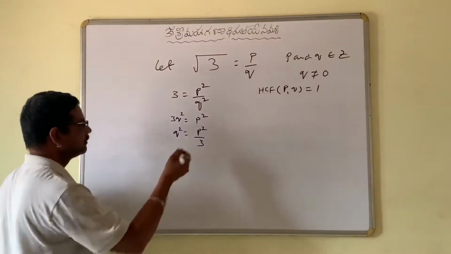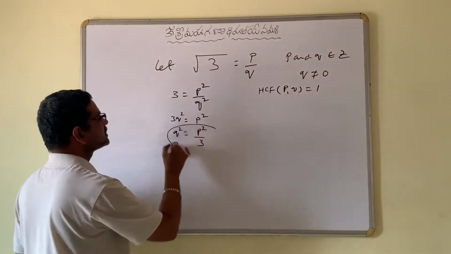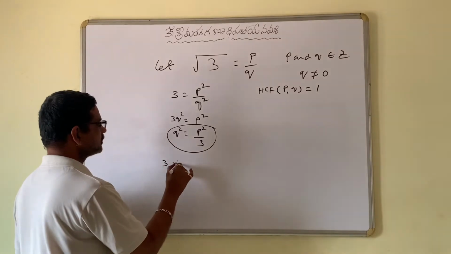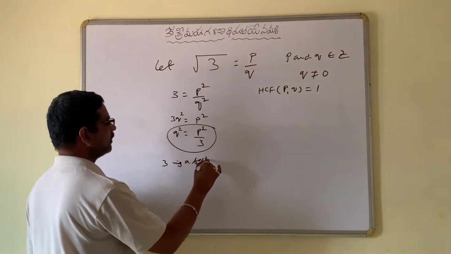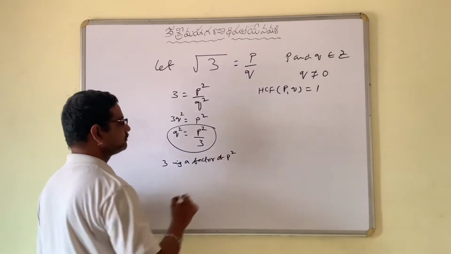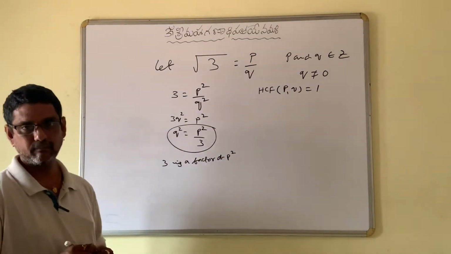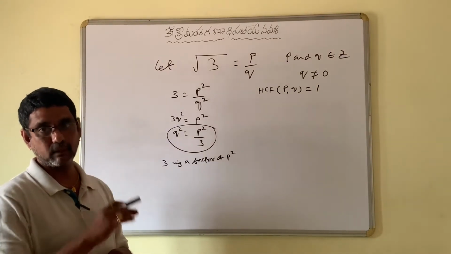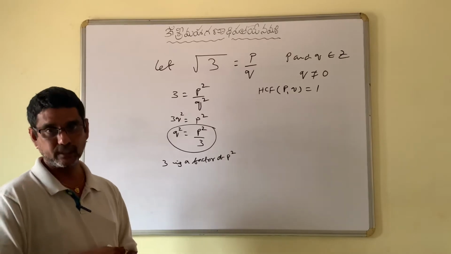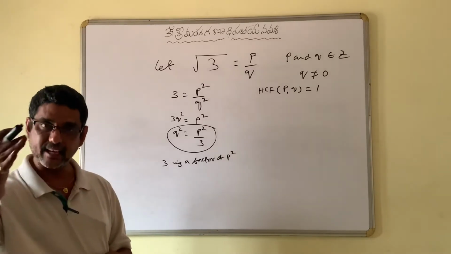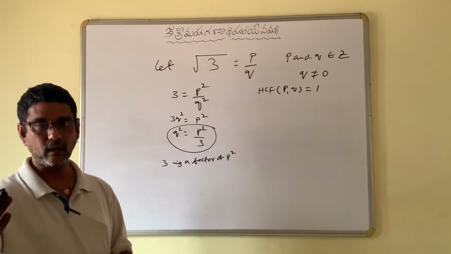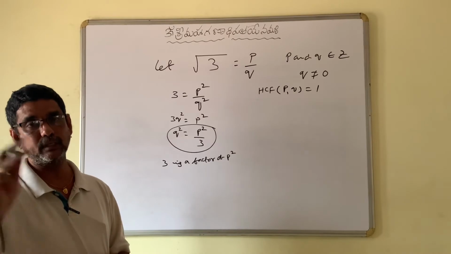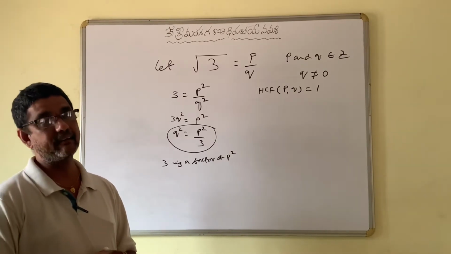That means from this, what can we conclude? 3 is a factor of p square. Then according to the statement I said before, if p is a prime number and a is a composite number, if p divides a square, then it divides a also.